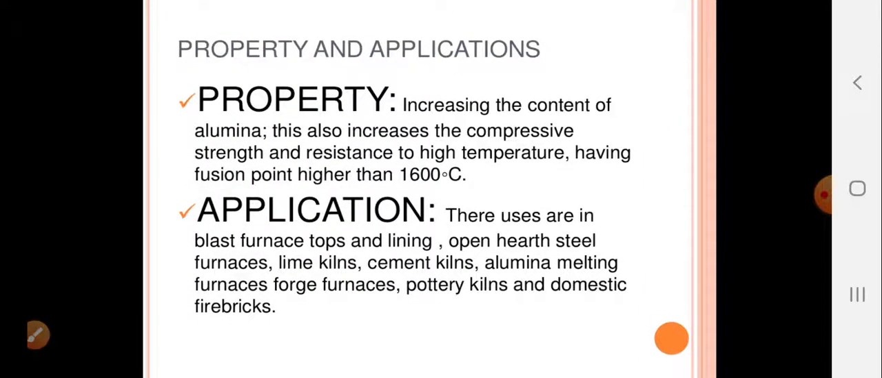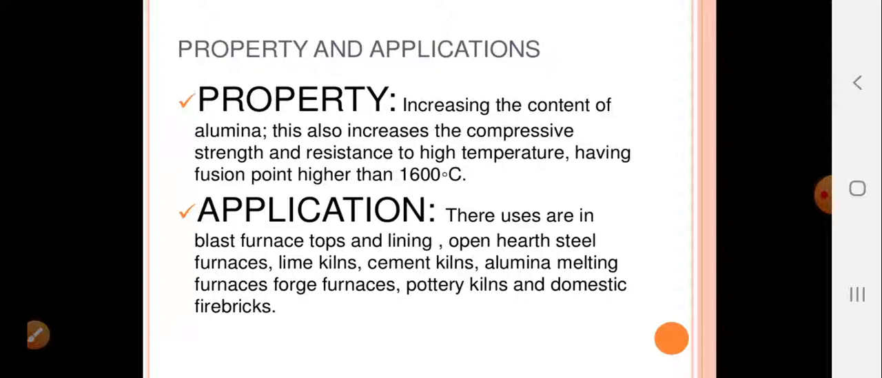So here are the properties and application of fire brick type refractories. This type of refractory increases the content of alumina and also increases compressive strength and gives resistance to higher temperature. So fire brick refractories have fusion point higher than 1600 Celsius. Application: this type of refractory is used in blast furnaces. Equipments like blast furnaces use fire brick refractories.